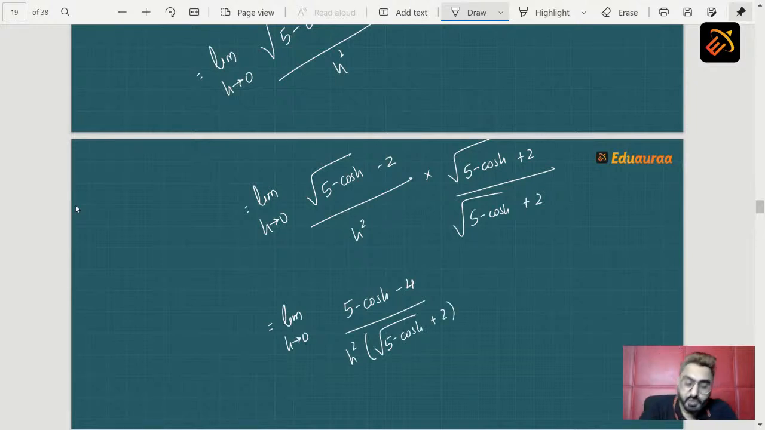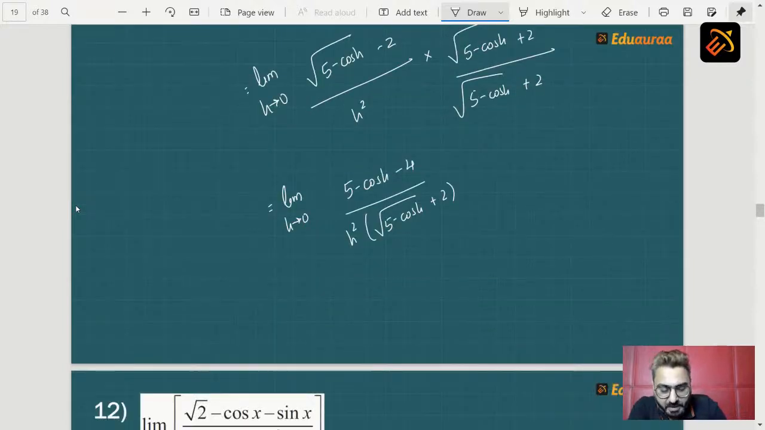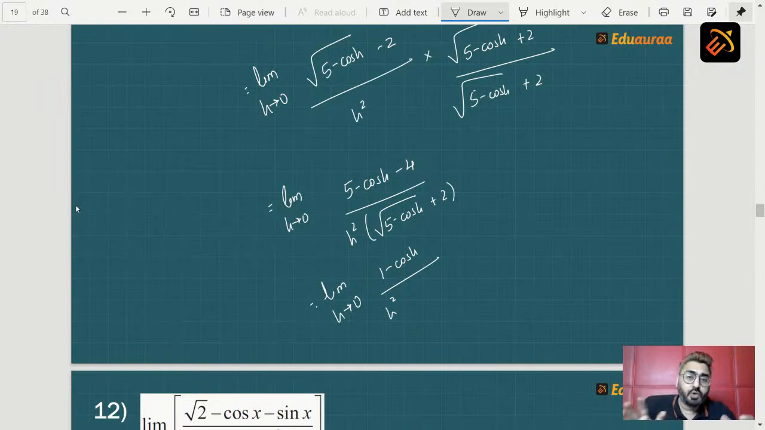Now students, 5 minus 4 is 1. So what did we get here? We get the next step limit h tending to 0 1 minus cos h upon h square into, now the bracket part in the denominator, there if we directly apply the limit there is no problem, because anyway it is the extra part, it is not going to become zero there. So when we apply that, we know that cos 0 is nothing but 1. So we get 5 minus 1 is 4 and root 4 is nothing but 2. So we will get 2 plus 2 which is 4.